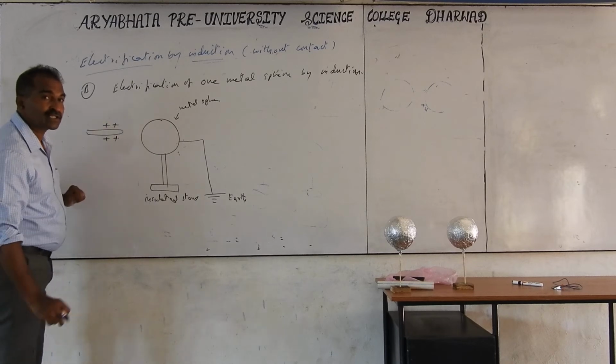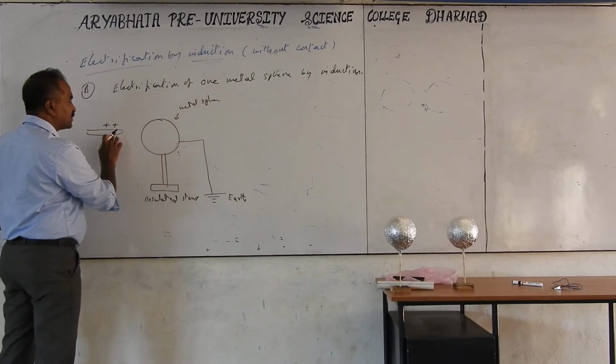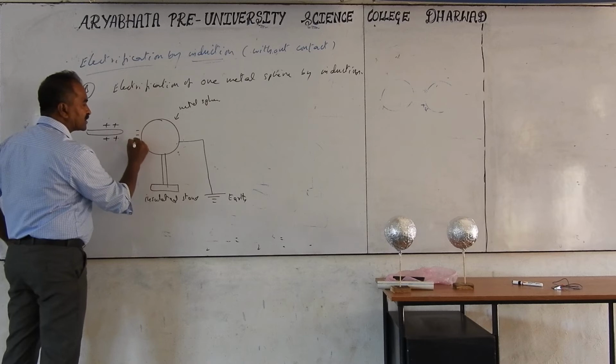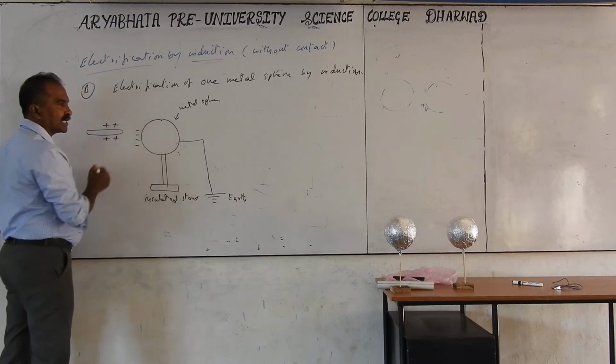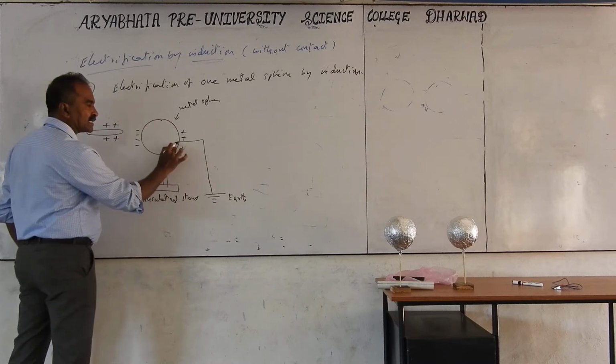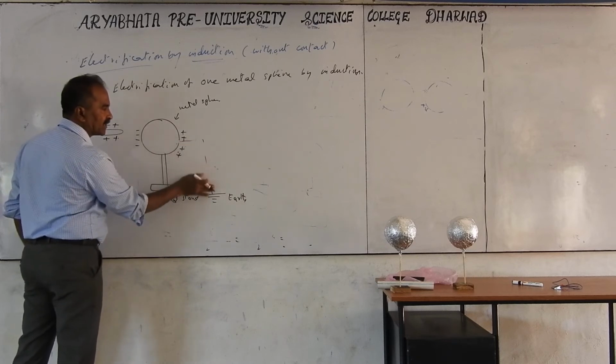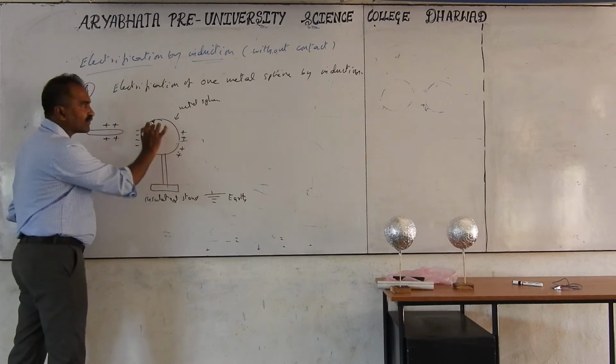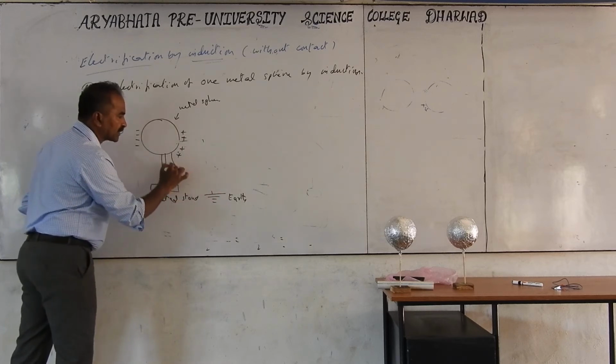So what you have to do in that case, if you want to get the negative charge on the sphere, keep the glass rod close without touching. Negative charges are induced on the near side, positive charge induced on the opposite side, far away, and connect this sphere anywhere. It is not necessary to connect it here. You can connect it anywhere. From anywhere on this metal sphere to the earth you have to connect. You can connect from here also.